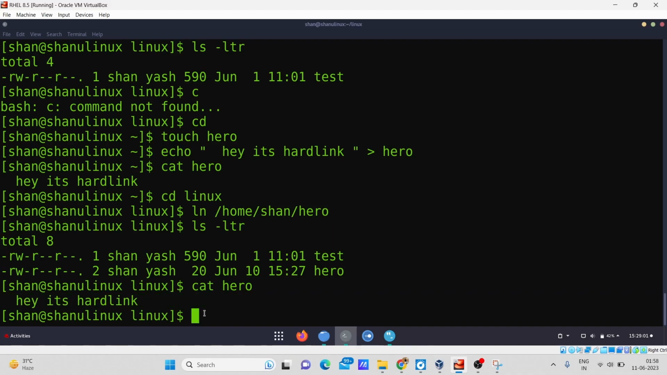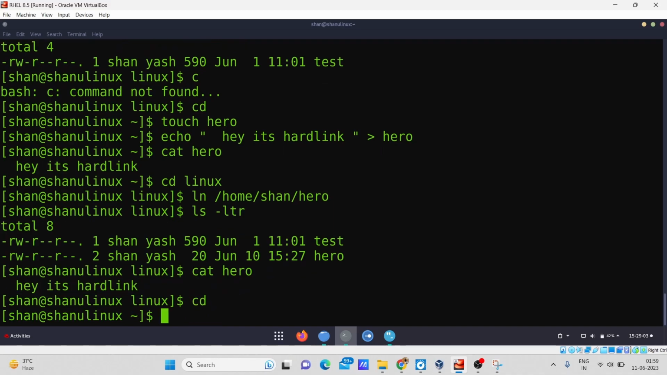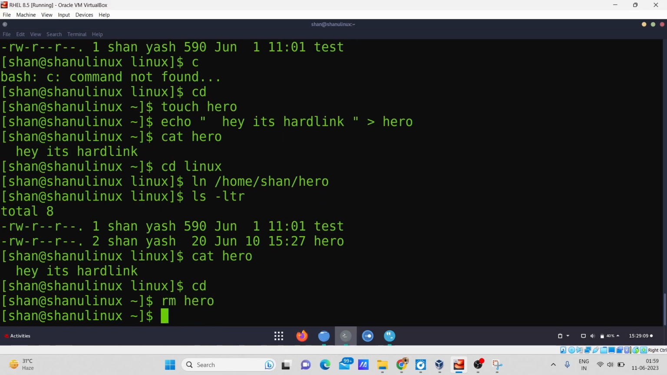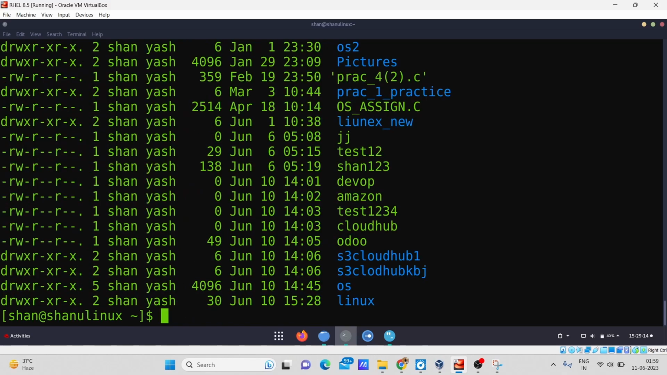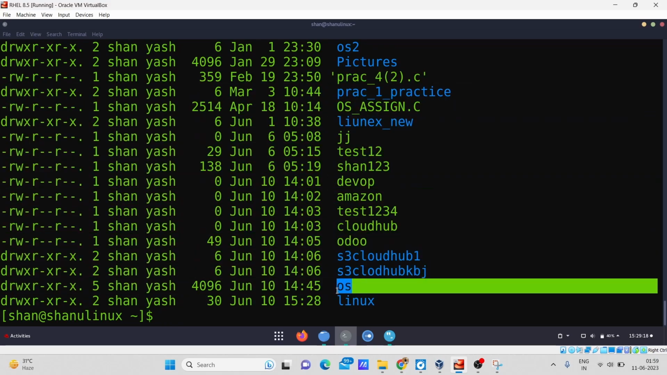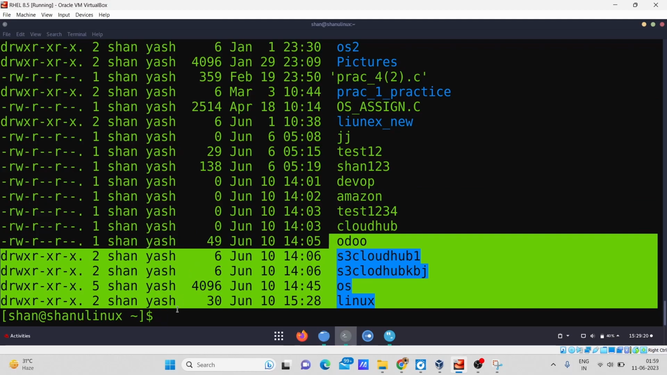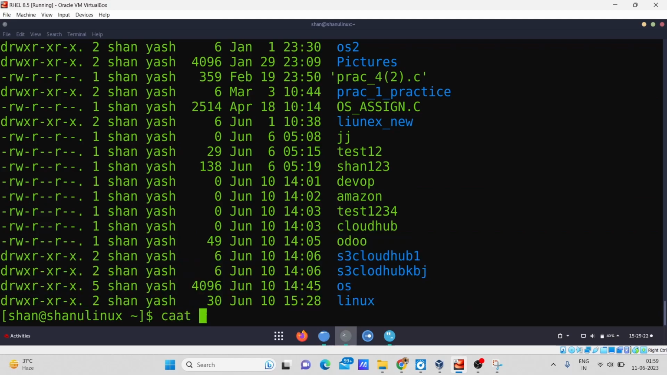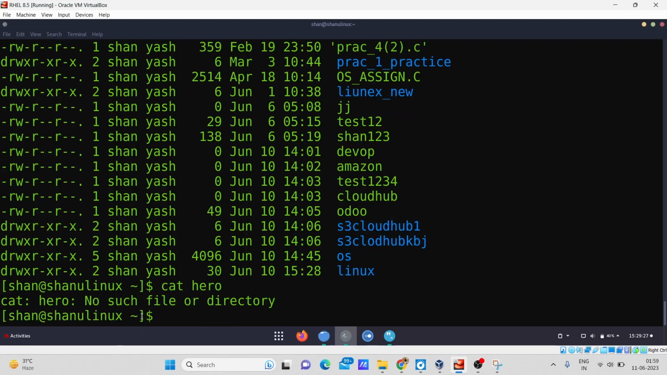So now I will try to remove this file from my home directory. I simply write the command rm, and remove it from my home. So you can see it has been removed. If I want to verify it, I can simply write the command, and you can see the hero file is again removed from my home. So let me see, cat hero. Yeah, you can see in my home directory it is showing that hero is no such file or directory.